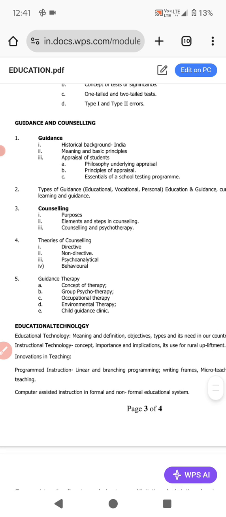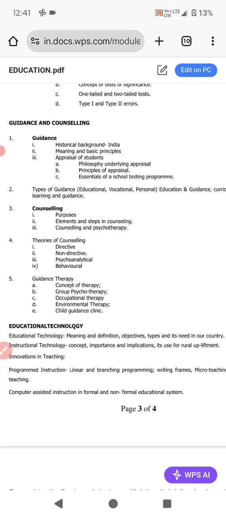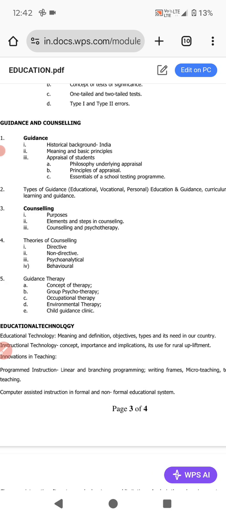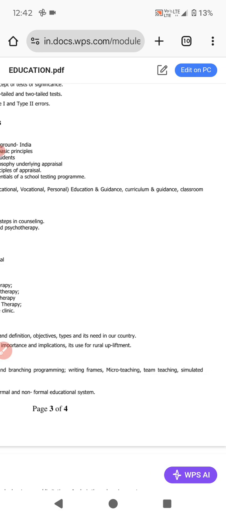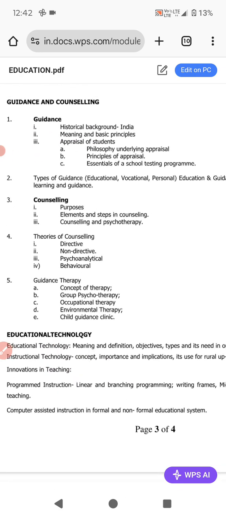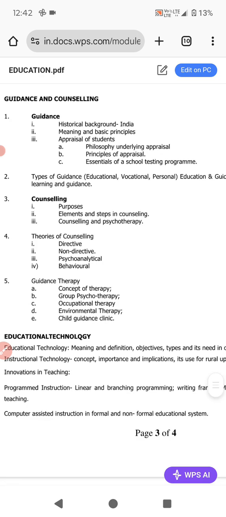Very easy, nothing in guidance and counseling is that hard or difficult to study. Then types of guidance: educational, vocational, personal. Education and guidance, curriculum and guidance, classroom learning and guidance. We have to go through how guidance works and the types of guidance.